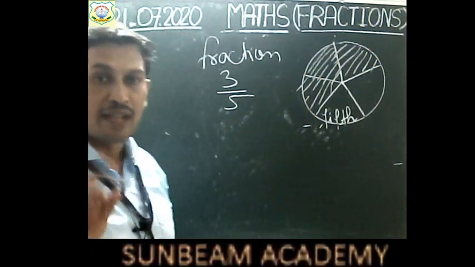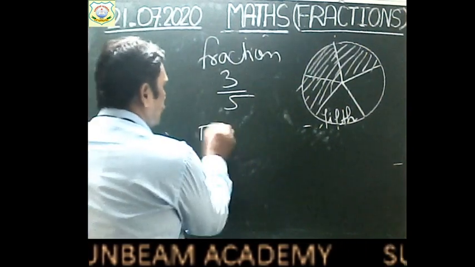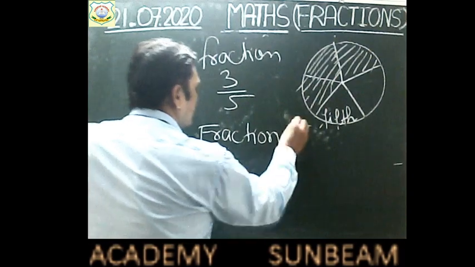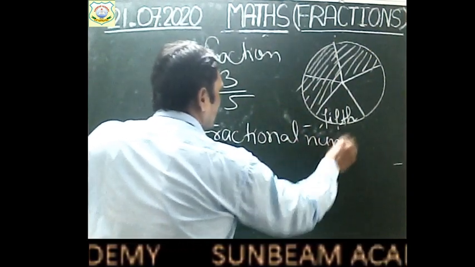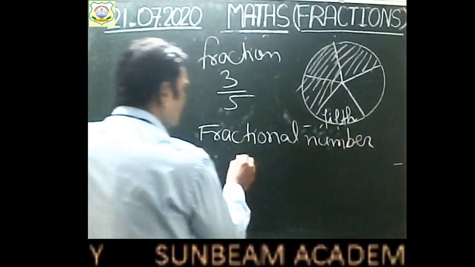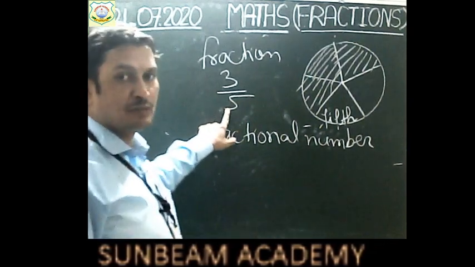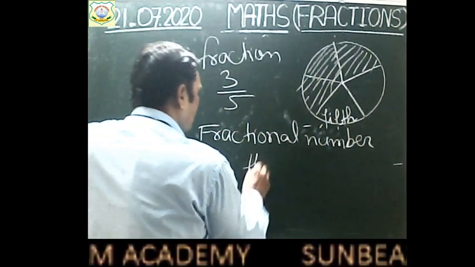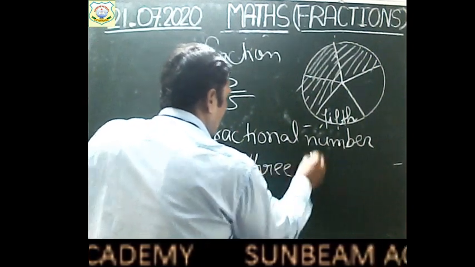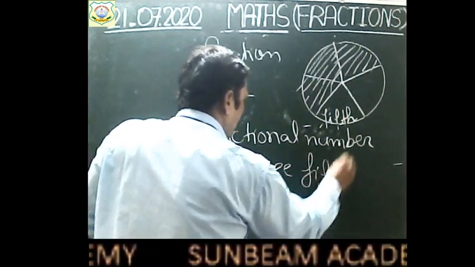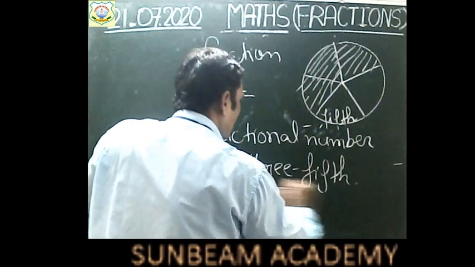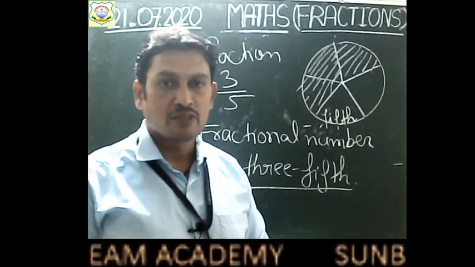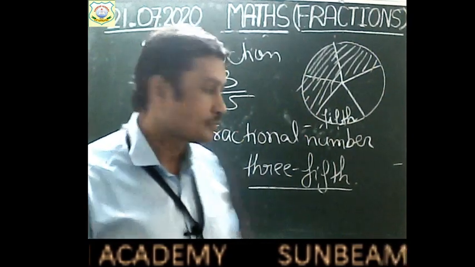And your fractional number, if I ask you what is the fractional number, so what you will say? You will say, sir, I have got fifth part 3 times. Am I right? So you will say 3 fifth. Right children? So this is the way to represent the fraction.